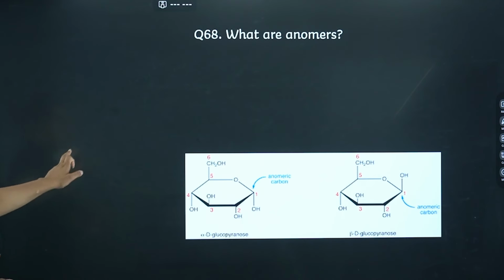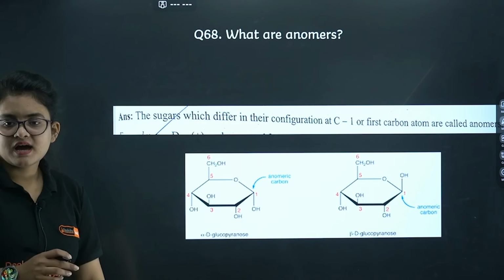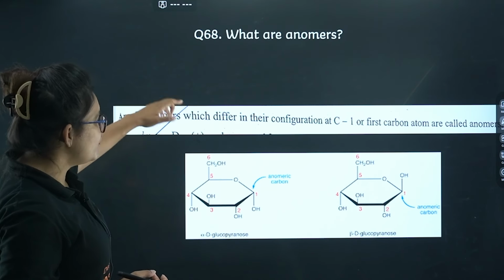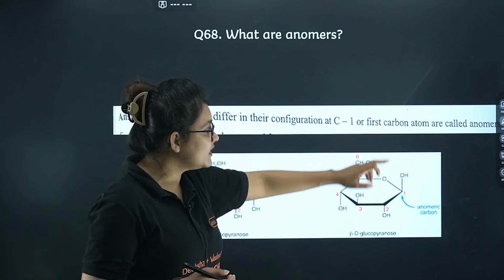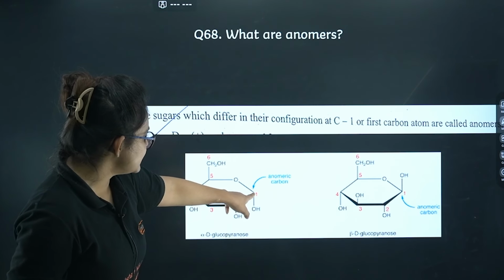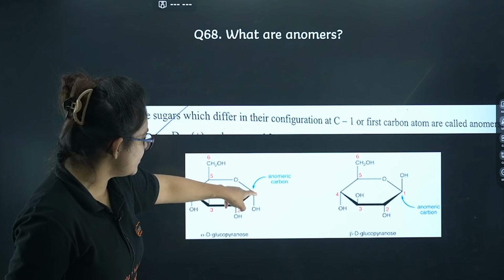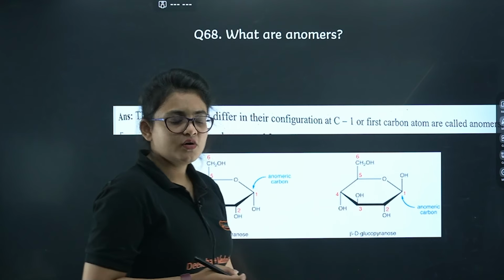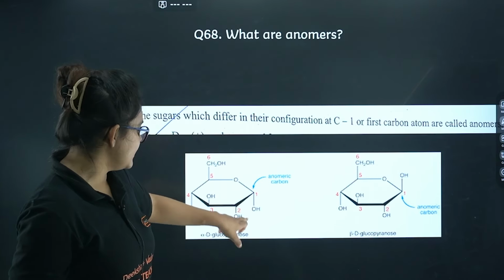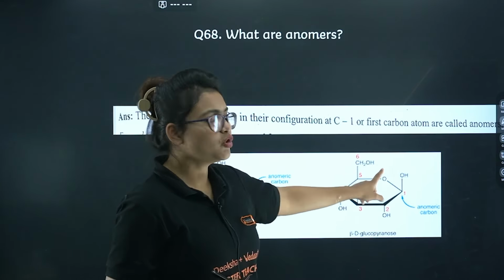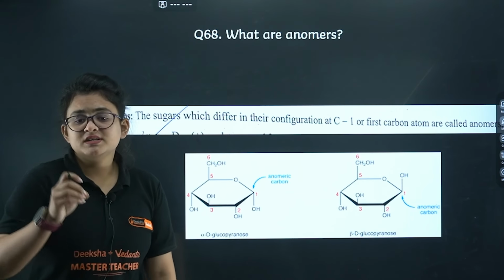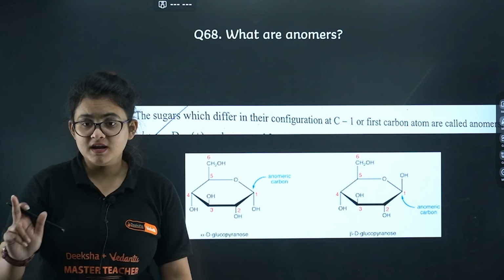Proceed further. What are anomers? Anomers are sugars that differ with respect to the C1 configuration. If you look at this particular case, this is the anomeric carbon. With respect to C1 the OH is below here, and up here. This is alpha, this is beta. This is alpha-D-glucopyranose, and this is beta-D-glucopyranose. OH is below, OH is up. So if the structure differs with respect to carbon 1, it is called anomers.